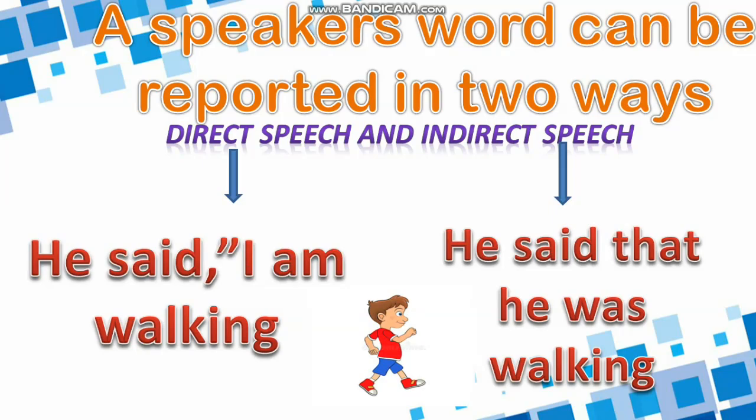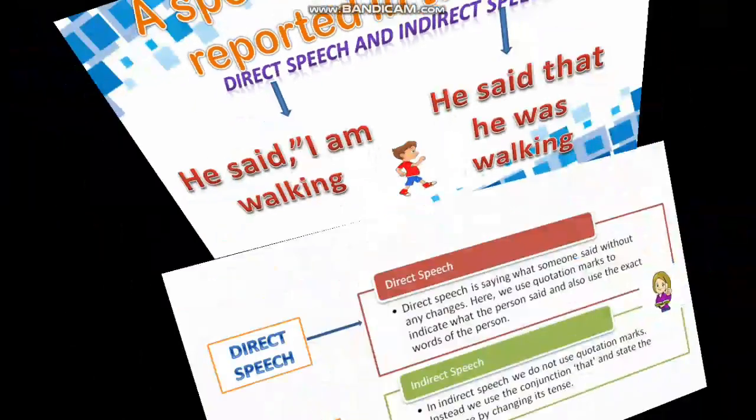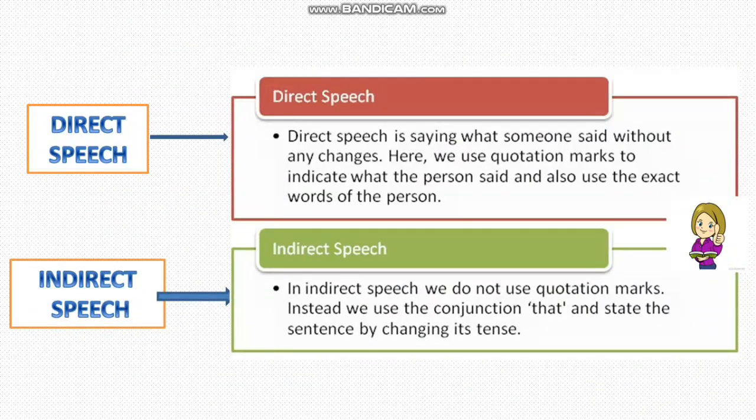What is direct speech? Direct speech is saying what someone said without any changes. Here we use quotation marks to indicate what the person said, and also use the exact words of the person.